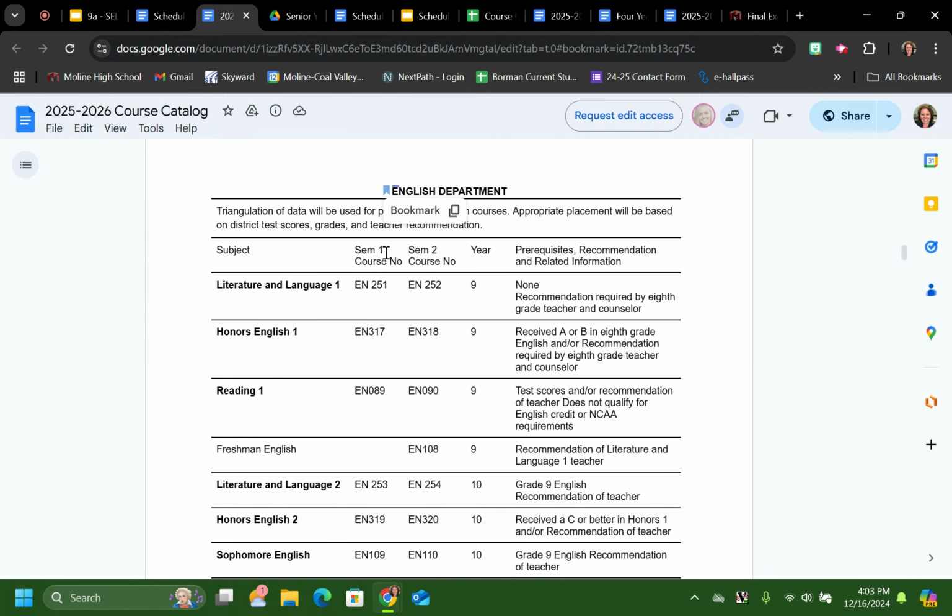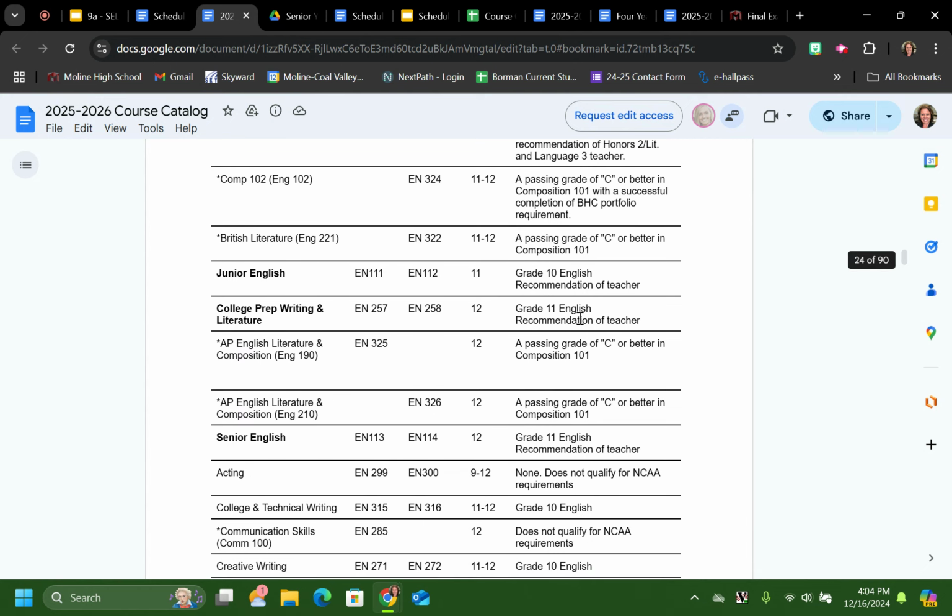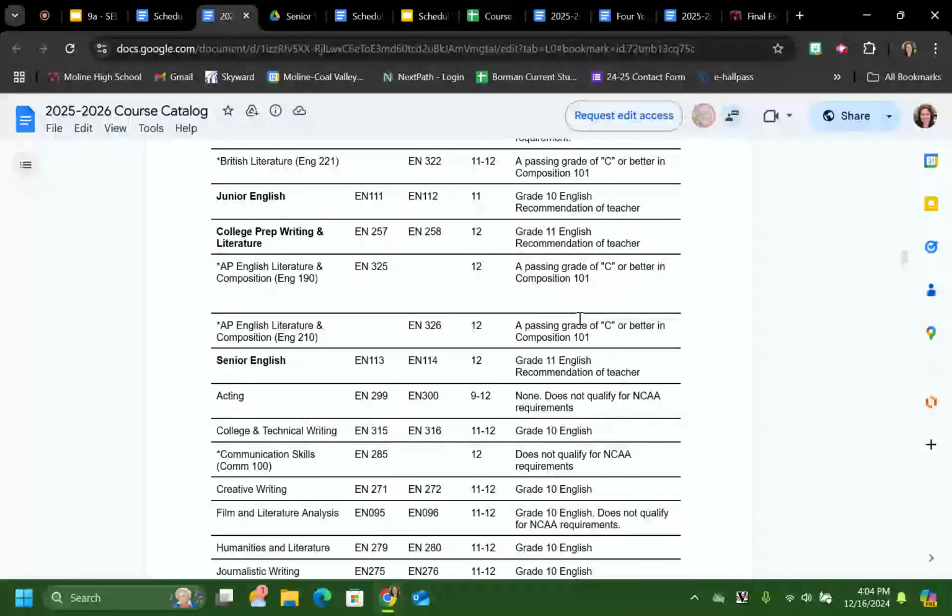The cool thing about this is that it tells you the semester 1 course number, the semester 2 course number, and that's going to be important when you're going to request your courses within Skyward. This tells you what grade level it is that you take it, and here are the prerequisites, recommendation, and any other related information.